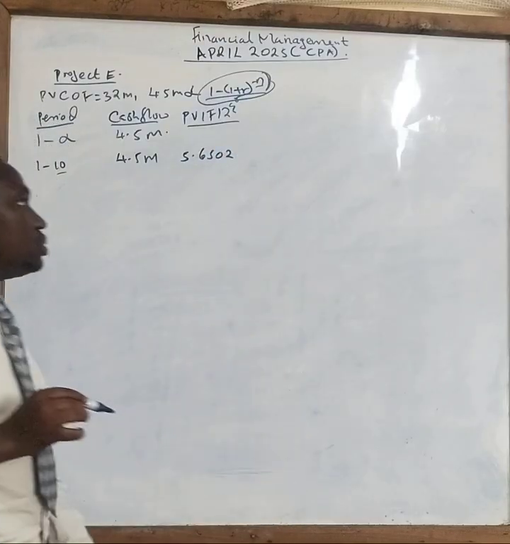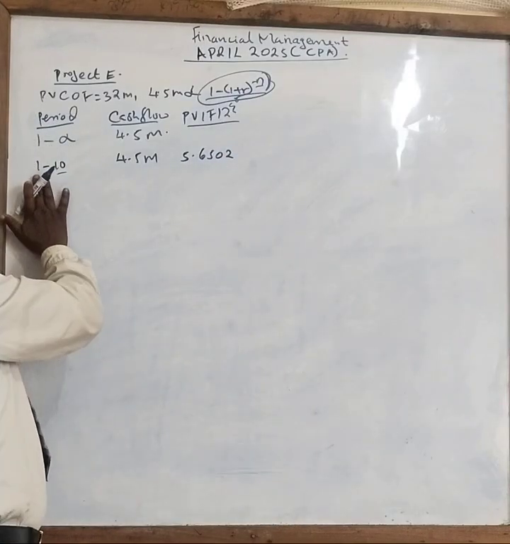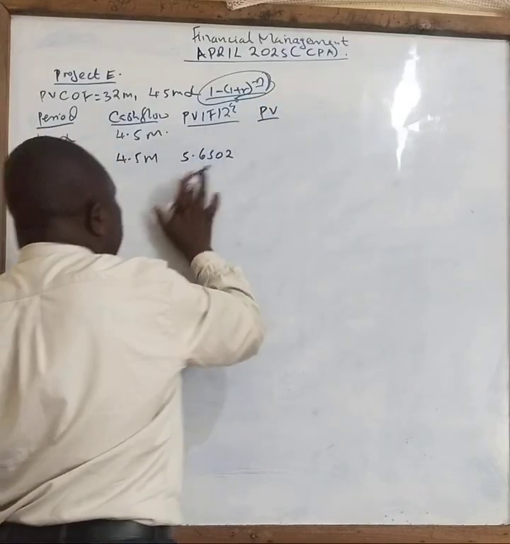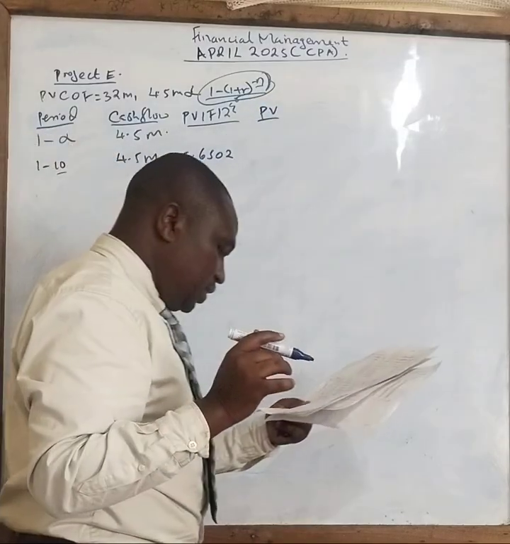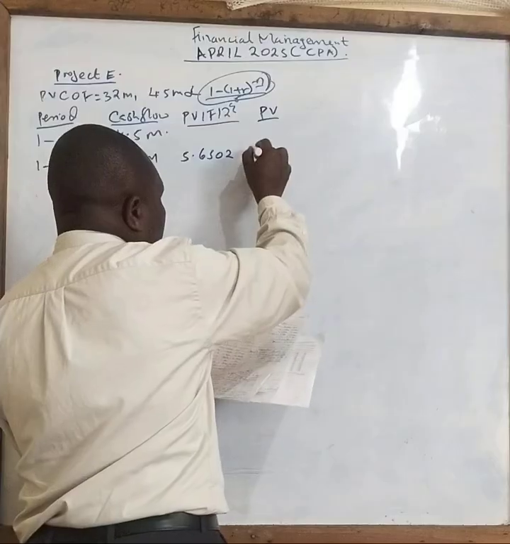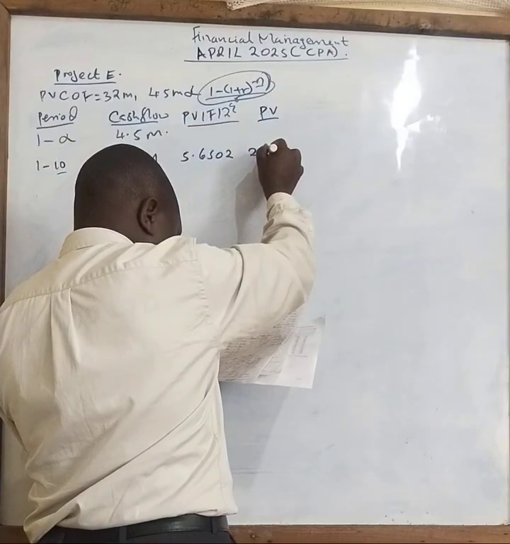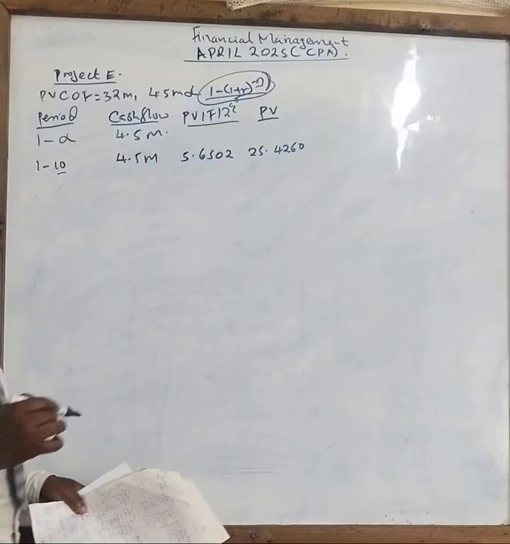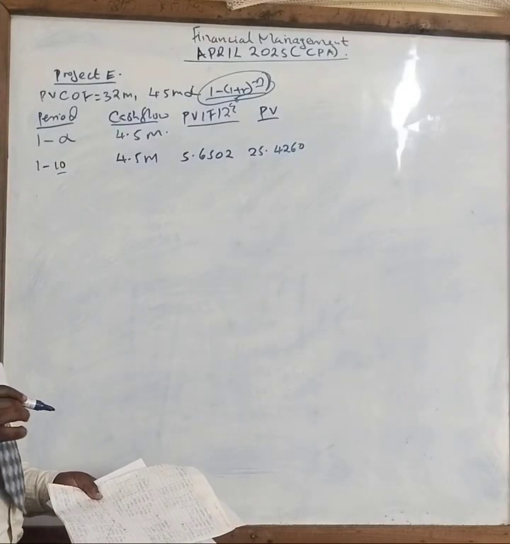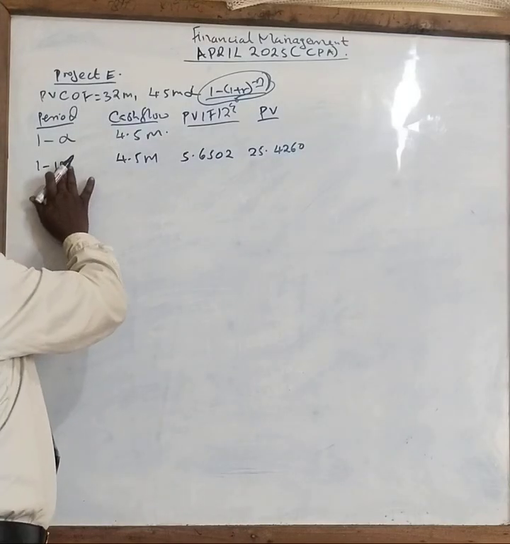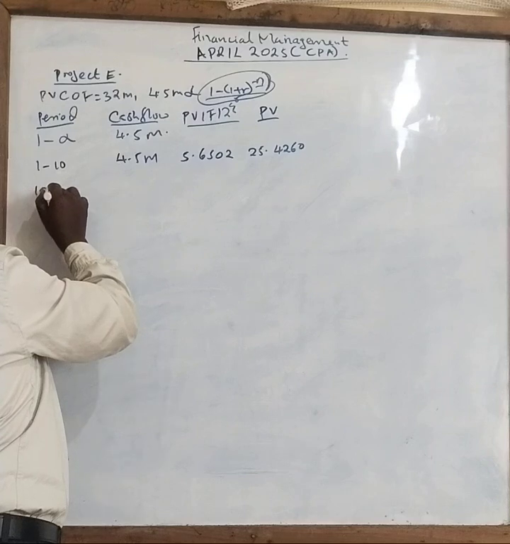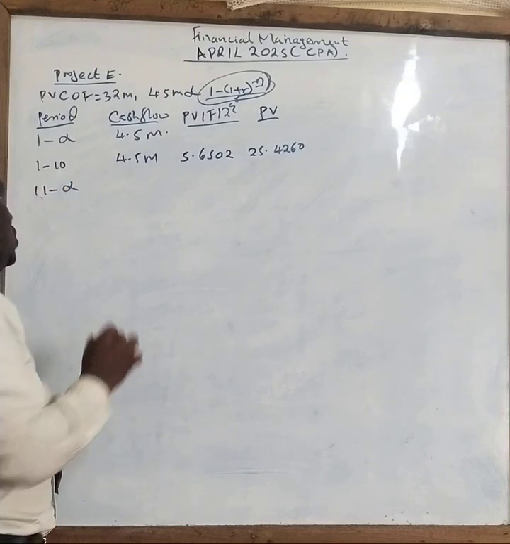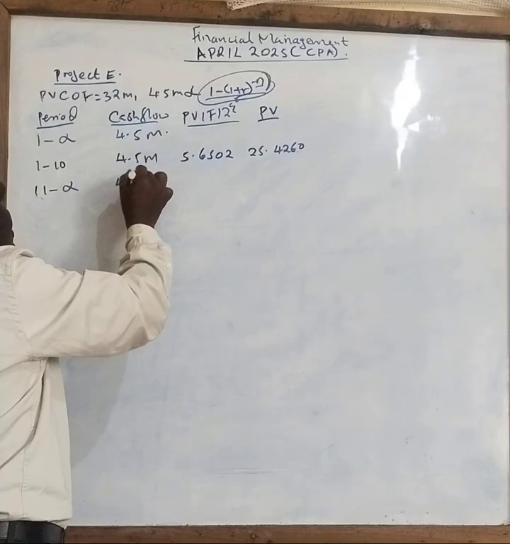5.6502. From 1 to 10, you get that. So what is your present value? It will be this times this, and the answer you get there is 25.420260. That is the answer for that. But now from 11 to infinity, you will still get 4.5.